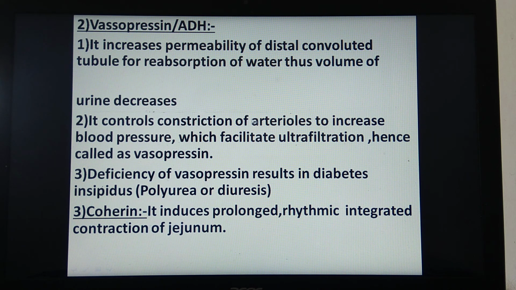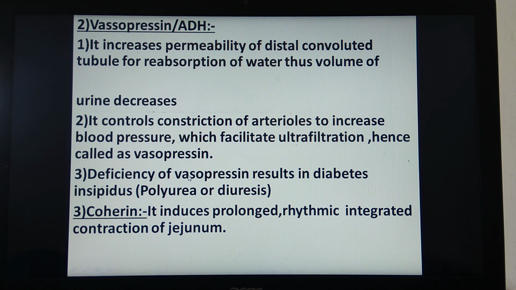Secondly, it controls constriction of arterioles to increase blood pressure. When the blood vessels are constricted, their diameter decreases, and with decrease in diameter of blood vessels, there is an increase in blood pressure. Because of vasoconstriction, the process of ultrafiltration is facilitated, and because it constricts the arteriole, the hormone is also called vasopressin. When there is a deficiency of vasopressin, it results in diabetes insipidus, which is also called polyuria or diuresis.